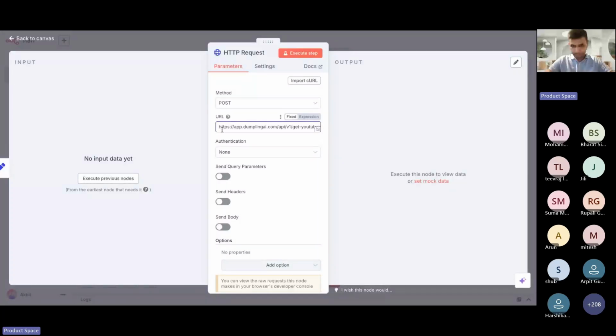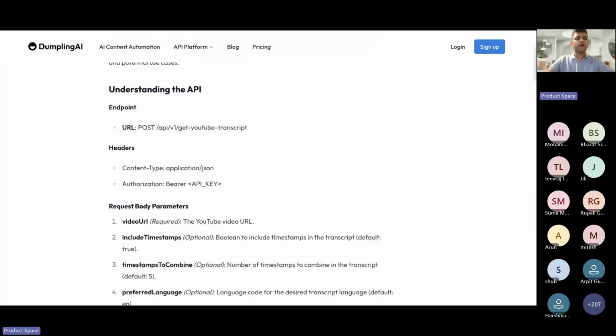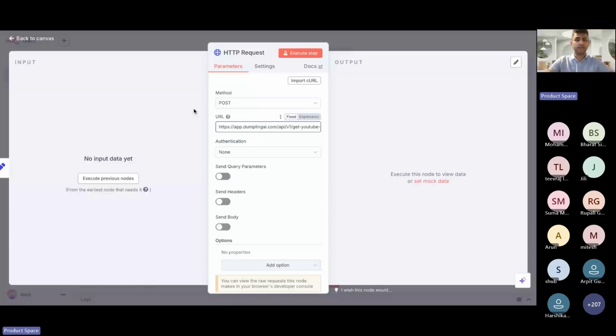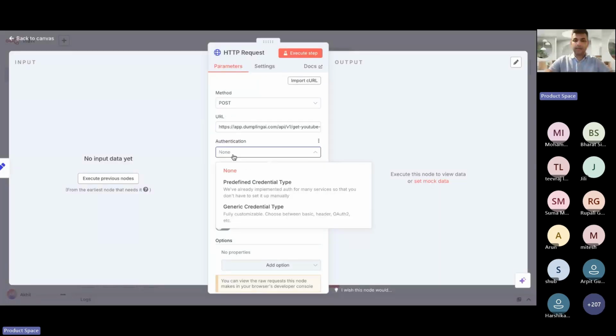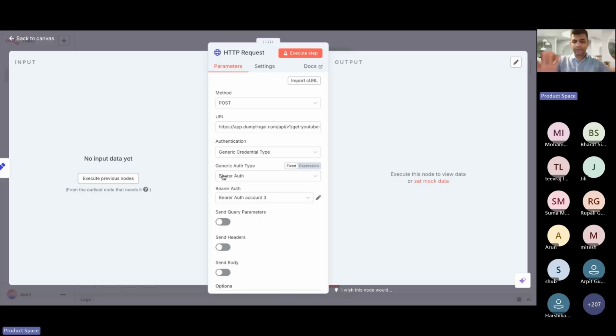For authentication, I have this blog which explains exactly how I can use these AI APIs to convert video to a blog. And here it tells me everything about authentication as well, wherein it requires bearer authentication, or authorization. So I'll go back here and click on authentication. I'll click on generic credential type. Within this, we're going to select bearer auth. That's it. Quickly tell me in the chat if you're able to reach this stage.